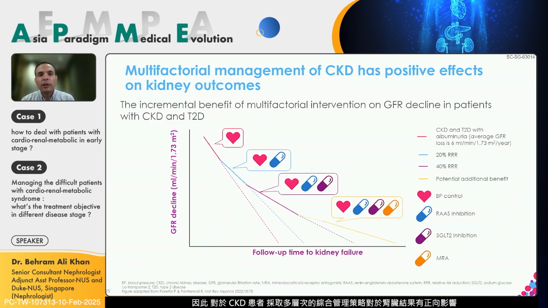So this multifactorial management of chronic kidney disease patients has a positive effect on the kidney outcomes, starting with blood pressure control, addition of RAS inhibitors, which we have been doing for over 2 decades now, and we were waiting for this third therapy, SGLT2 inhibitors, to reduce that residual risk, which was not treated by RAS inhibitors and blood pressure control alone. And so we have seen that residual risk reduced significantly with SGLT2 inhibitors, and now we can even add on MRAs for further risk reduction.